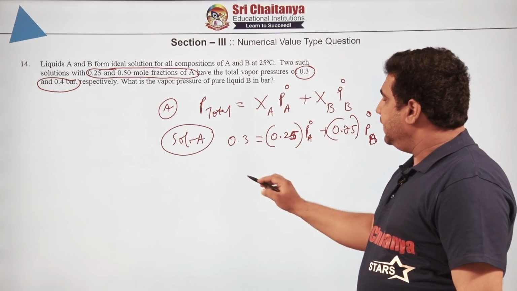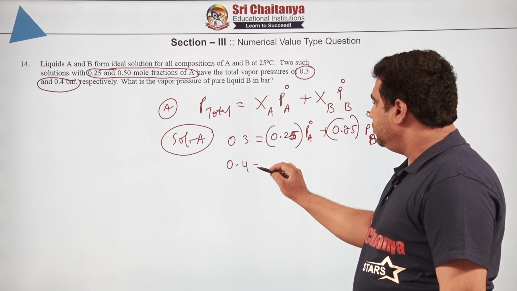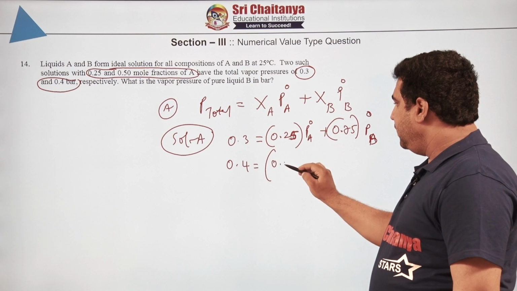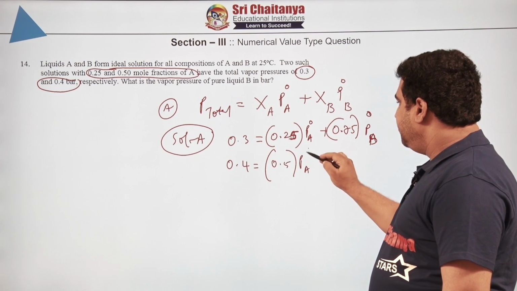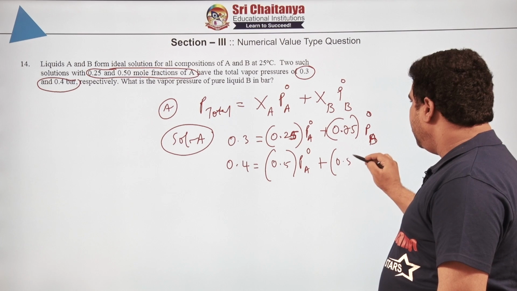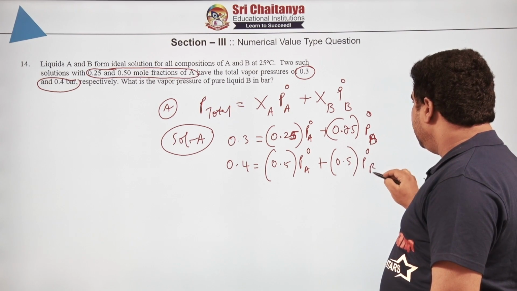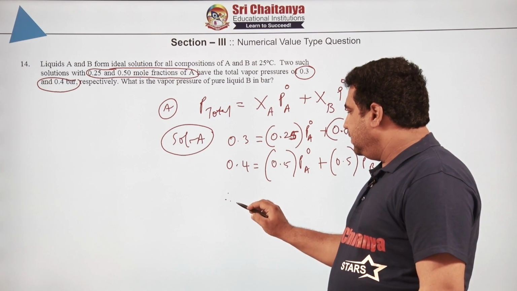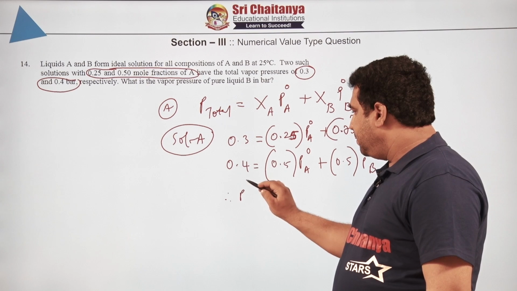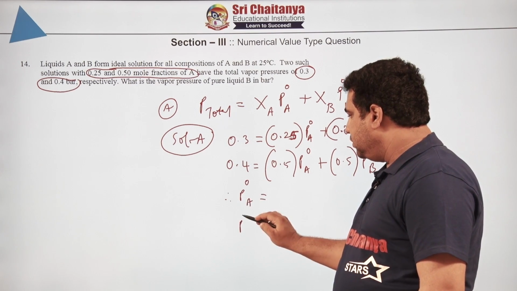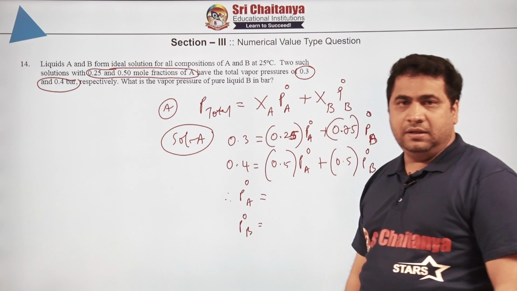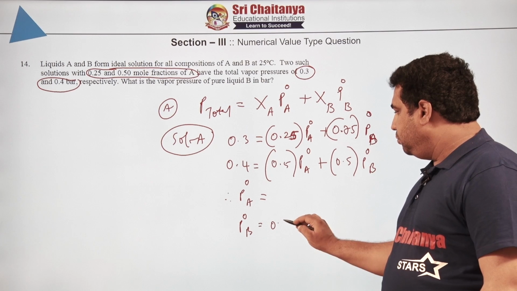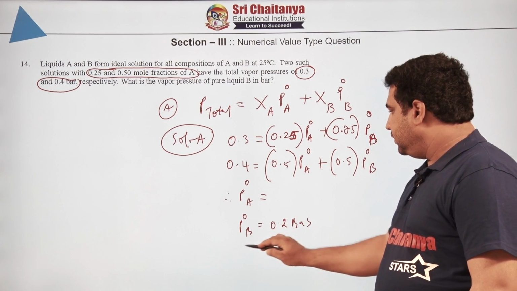Then second solution, the total vapor pressure is 0.4, equal to, how much is the mole fraction of A? 0.5. So it is 0.5 into PA plus, B also will be 0.5 into the vapor pressure of PB. If you solve these two equations, you will directly get the values of vapor pressure of PA and also vapor pressure of PB. So PB you are going to get 0.2 bar.